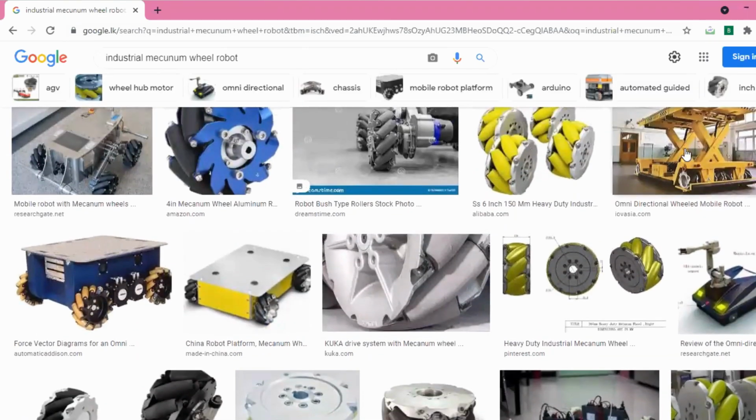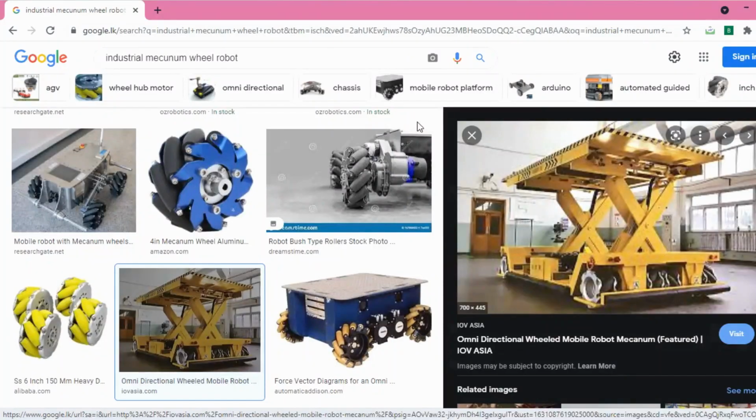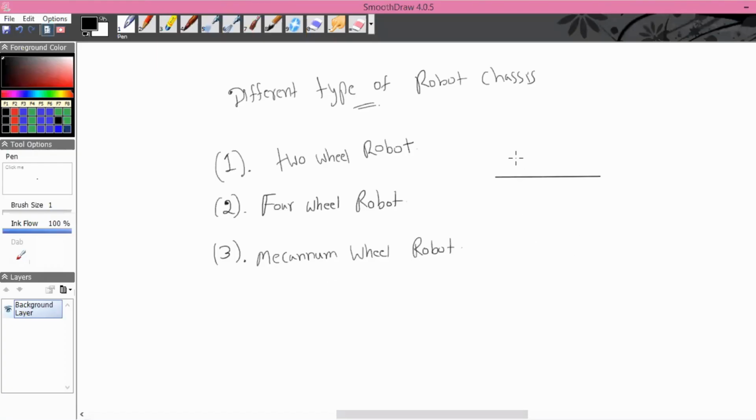See, you can see how big these robots are, right? These are very large mecanum wheels. So mecanum wheels are used for transportation robots. What is the advantage? Why can't we use normal wheels? What is the advantage of using mecanum wheels? Let me explain it by taking a small example.